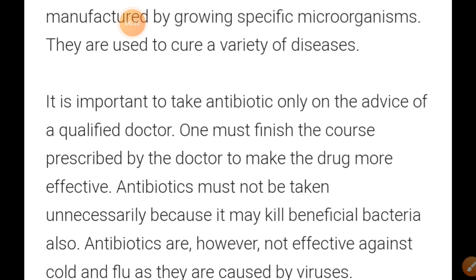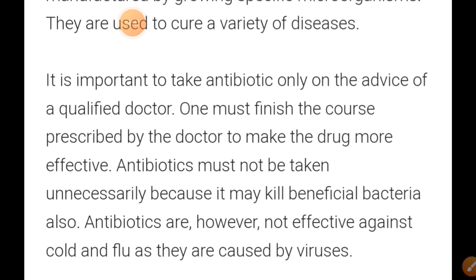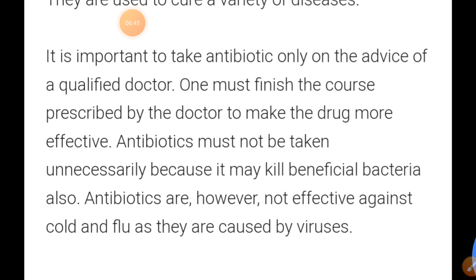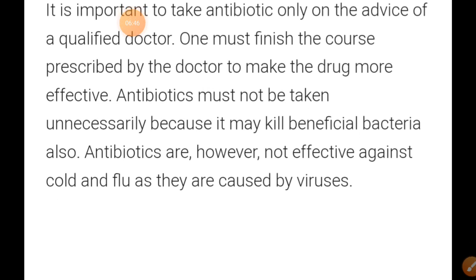One must finish the course prescribed by the doctor to make the drug more effective. Antibiotics must not be taken unnecessarily because they may kill beneficial bacteria also. Antibiotics are, however, not effective against cold and flu as they are caused by viruses.